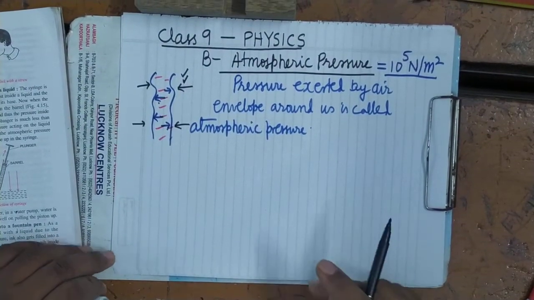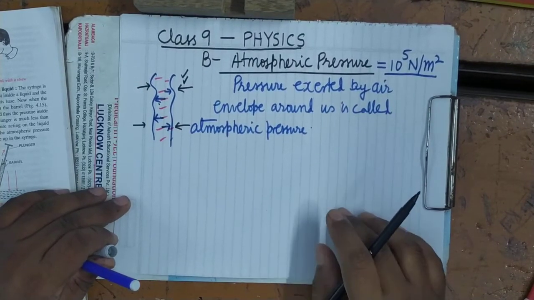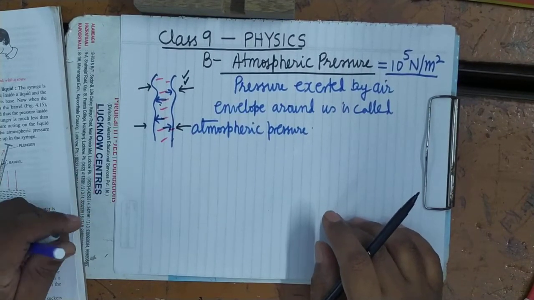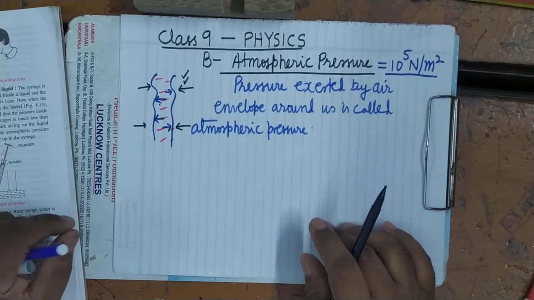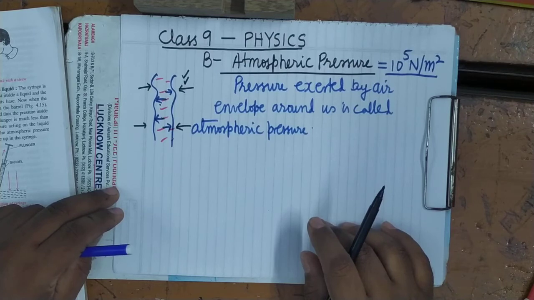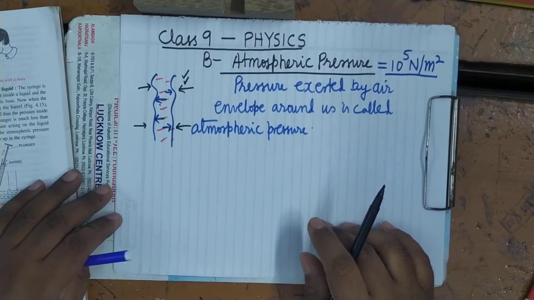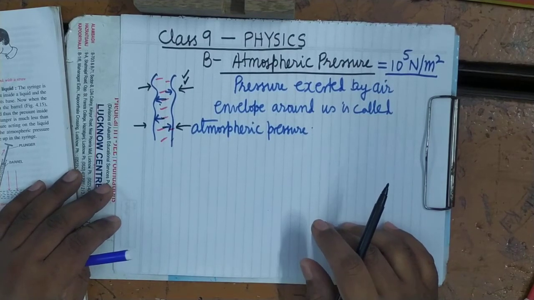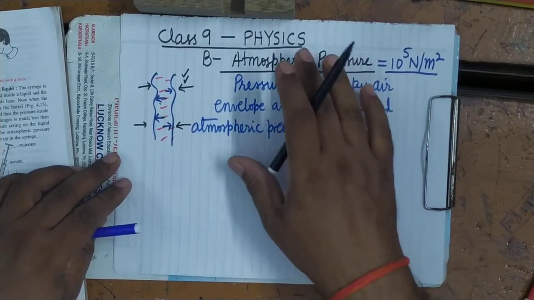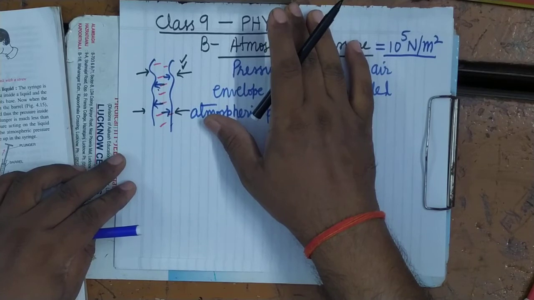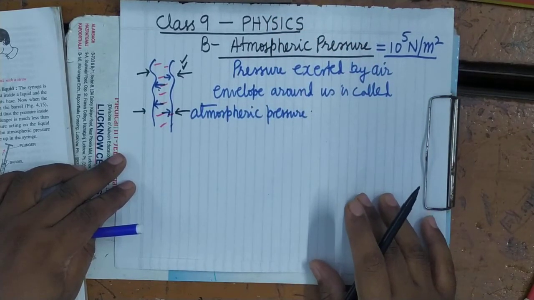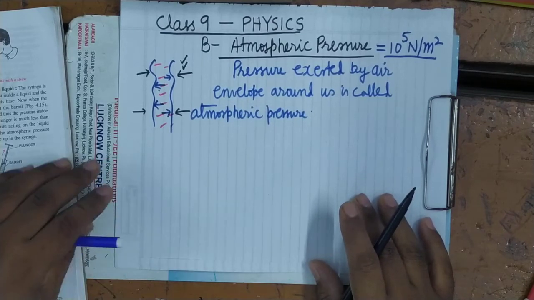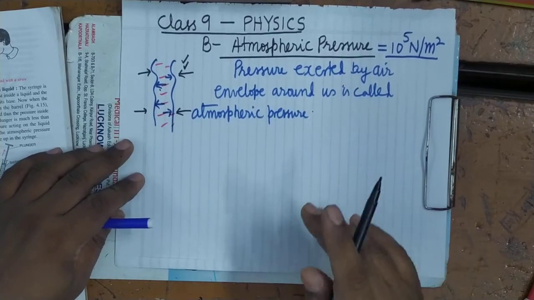It is clear. So now I am going to explain an experiment, the collapsing tin can experiment. It's clear. This experiment shows the enormity of the pressure, how great the atmospheric pressure is. This experiment is given on page 95 in your book.